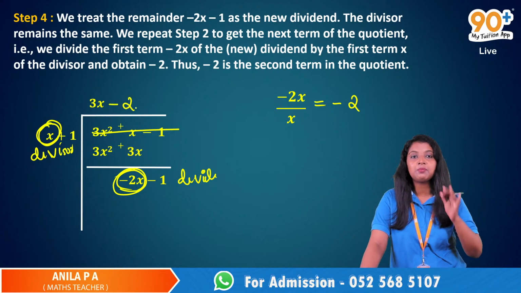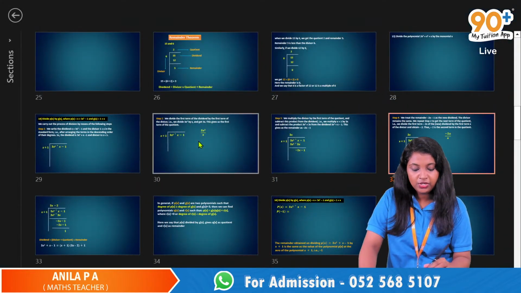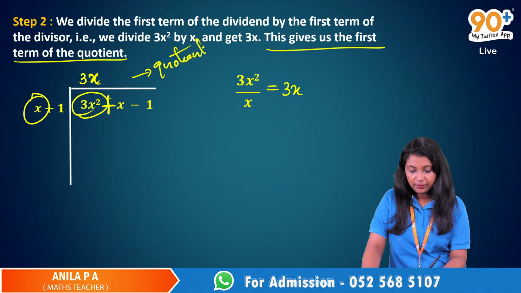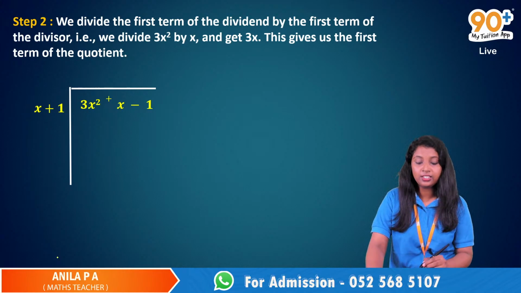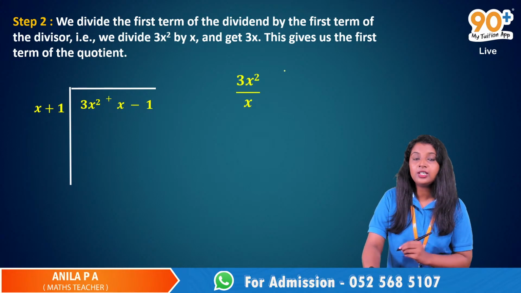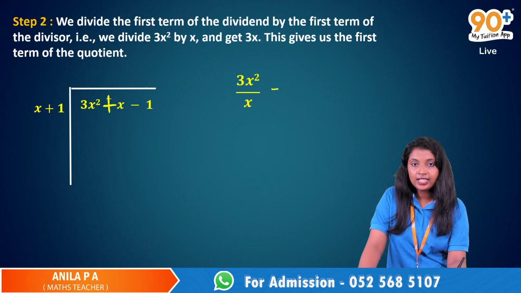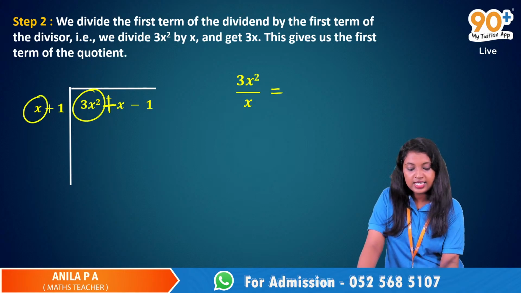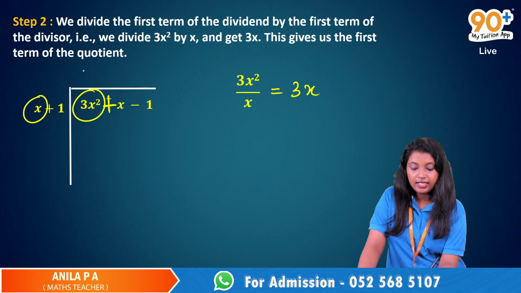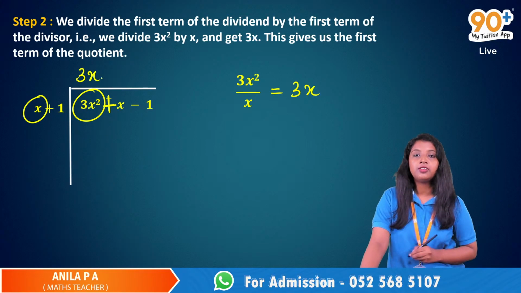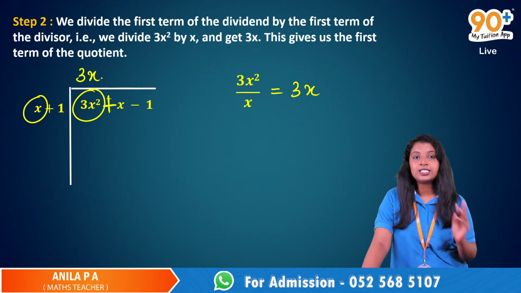Just repeat the step number 2. What was step number 2? We just divided the first term of the dividend by the first term of the divisor. So 3x squared divided by x. We just did that and we got 3x and that was the first term of the quotient. Okay, that was step number 2.